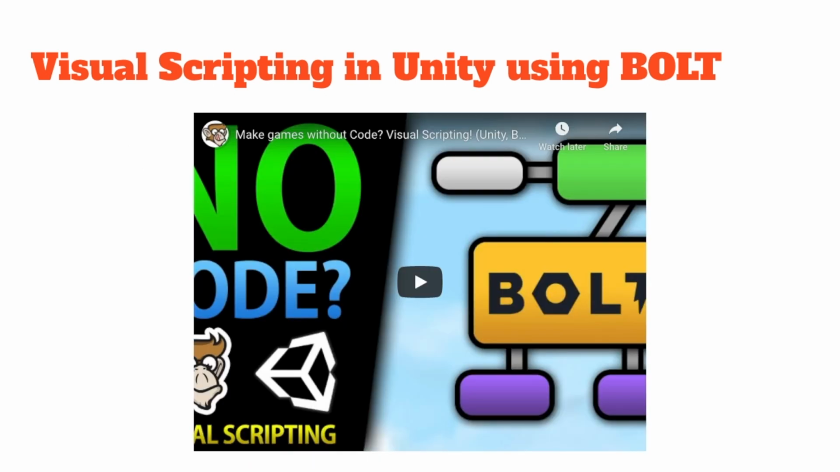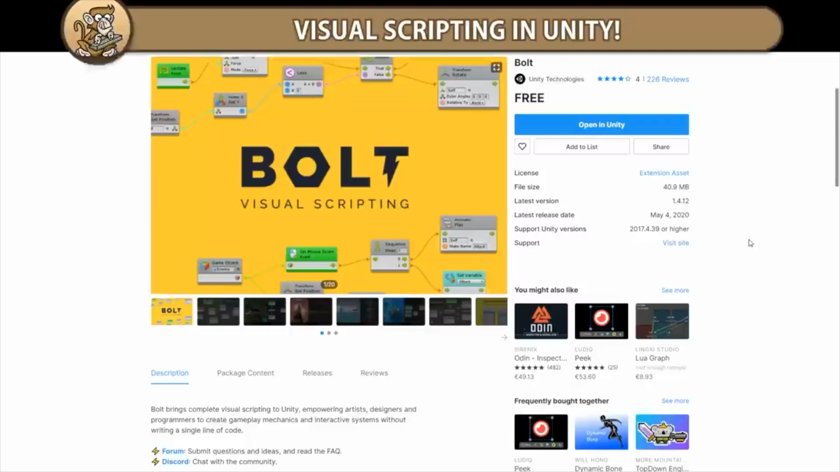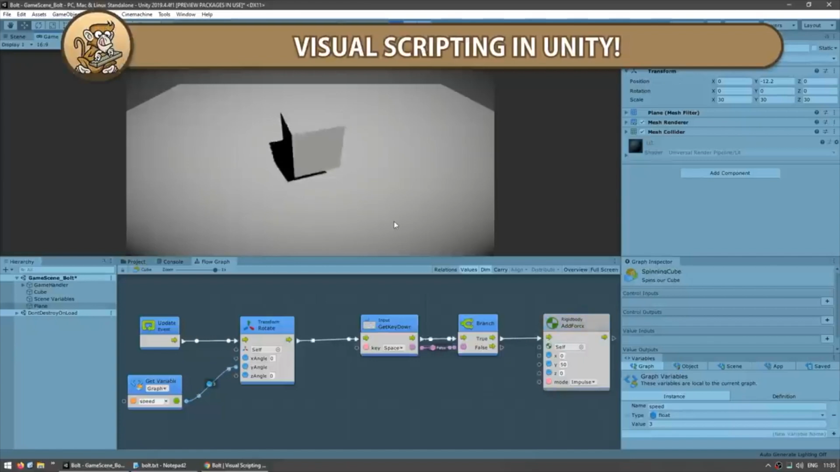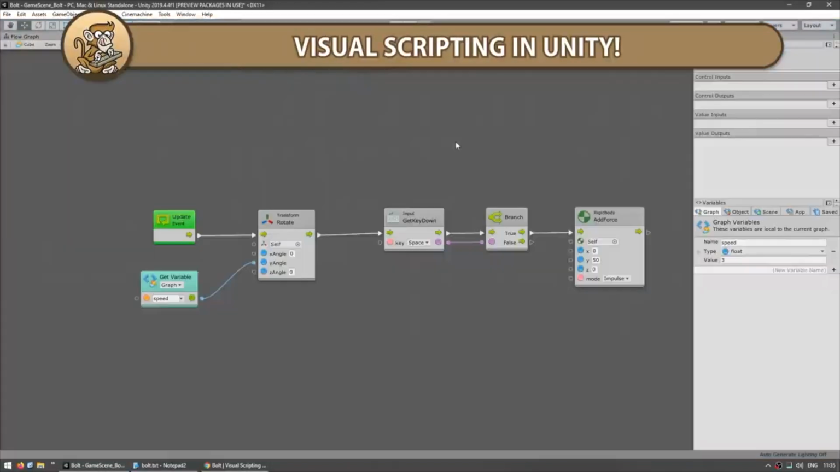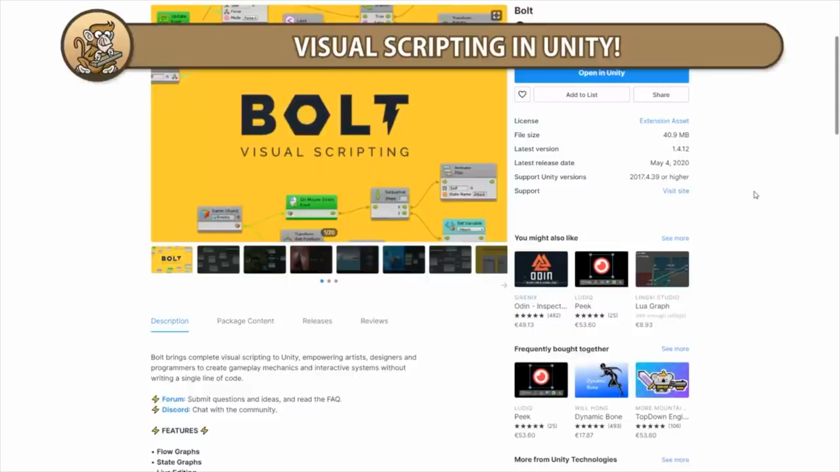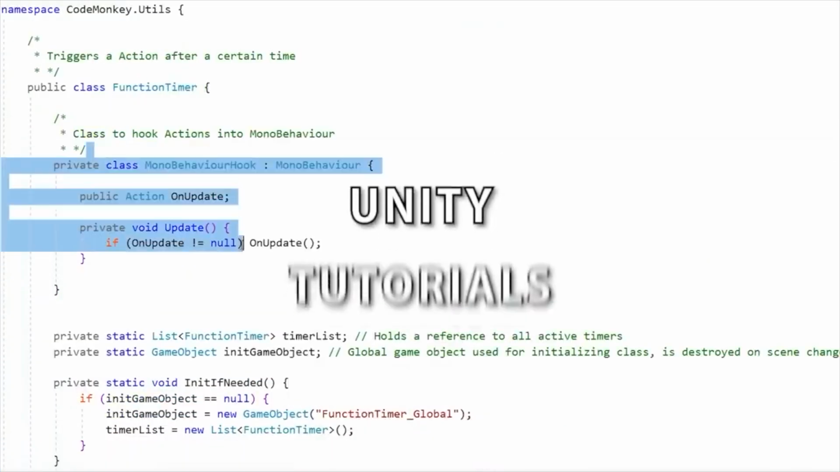So let's take a look at a demonstration of someone who sets up a cube and makes it spin using visual scripting. In this video, we're going to get started using Bolt, which is Unity's official visual scripting tool. It is very visual and very simple to use while also being immensely powerful. You can use it to make complete games or use it as a learning tool to help you learn programming. Let's begin!